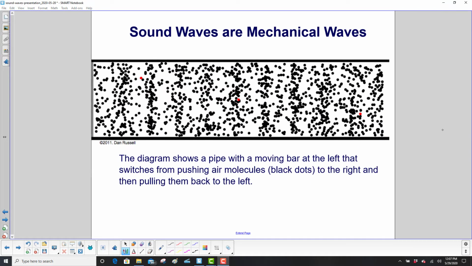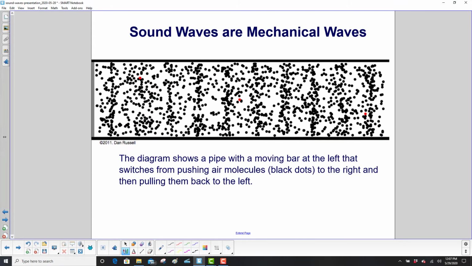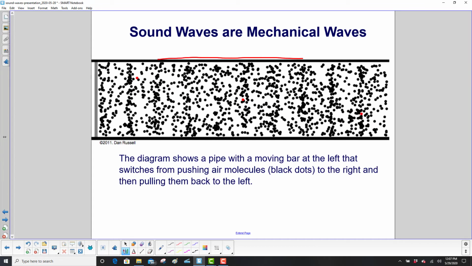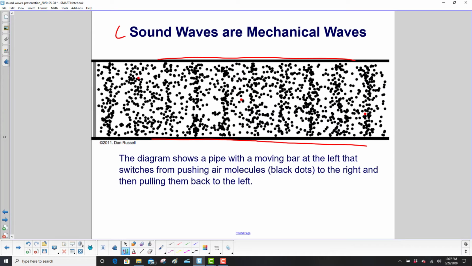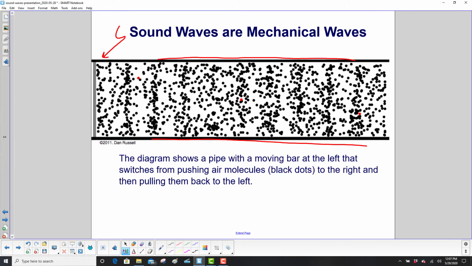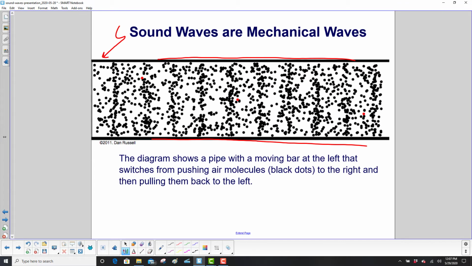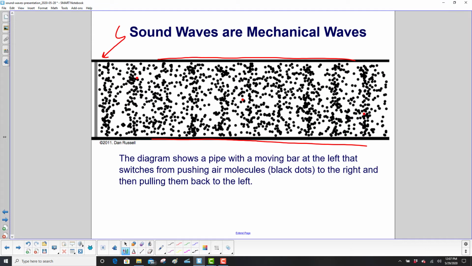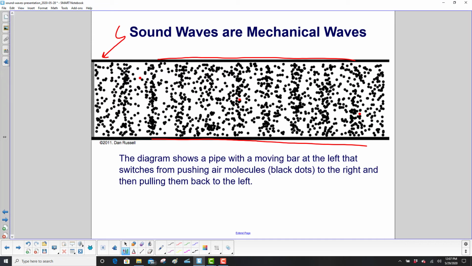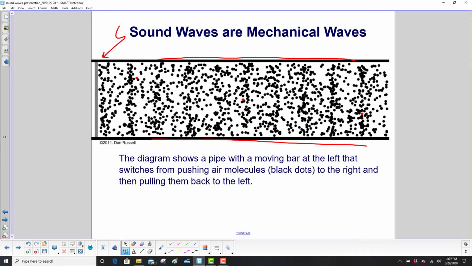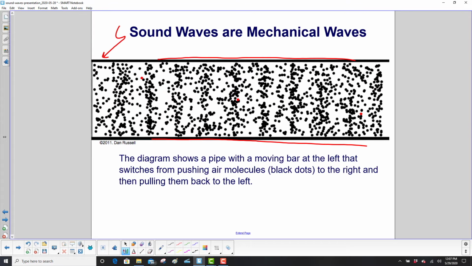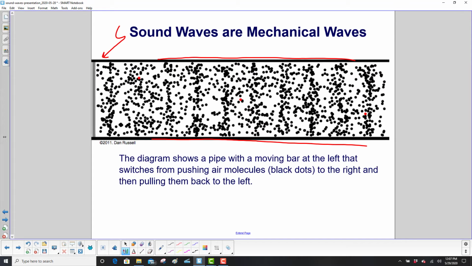Let's see if we can visualize these sound waves. We have a pipe. That's the two horizontal lines there. And then look at the left. You see a gray bar moving back and forth. That's going to switch from pushing air molecules to the right, and the air molecules are the black dots, then pulling them back to the left. And you're going to say, wait, what are those red dots doing there? Well, that's for the next slide.